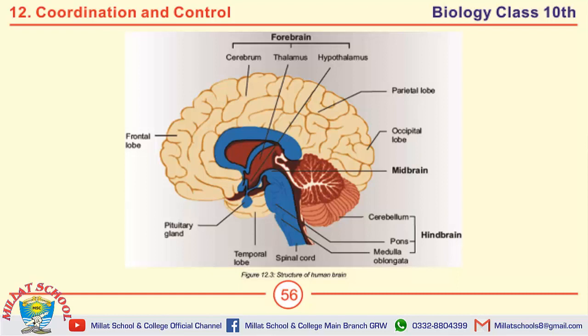Alright students, as you can easily see, this is the diagram of the structure of human brain. The short question can be asked in the form of draw the structure of human brain and write the names of its parts. So this is the diagram of human brain, and the names of its three major parts are forebrain, midbrain, and the third one is hindbrain. With proper labeling, you have to draw this diagram of human brain.